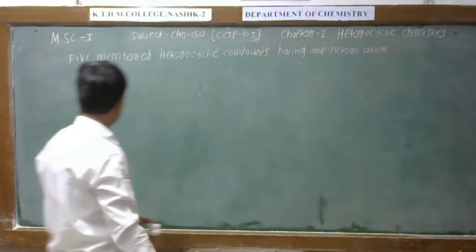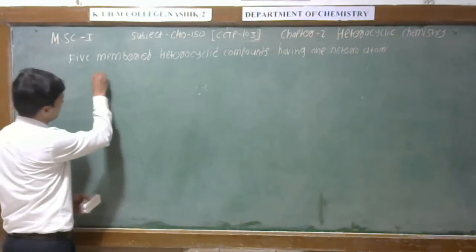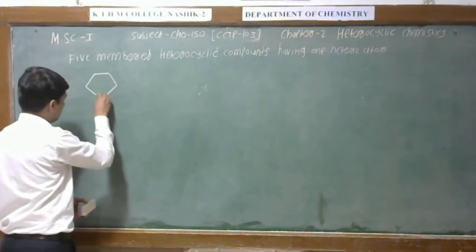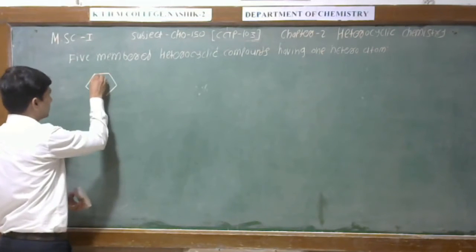For example, see, this is the structure of a heterocyclic compound in which X is the heteroatom.